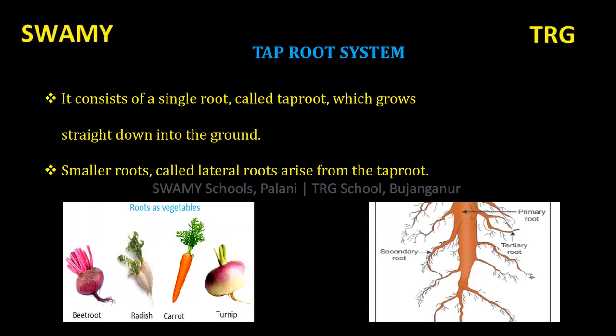This type of arrangement is seen in carrot, radish, beetroot, turnip. In each of these, if you look at these roots very carefully, you will be able to see one single root and all other lateral roots arising from that single root. And these are the examples for taproot system.